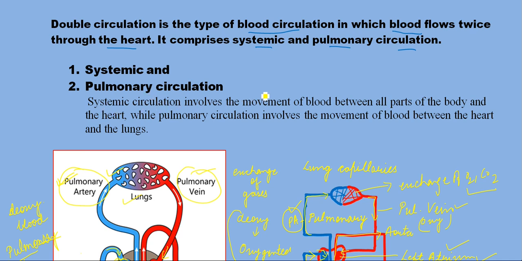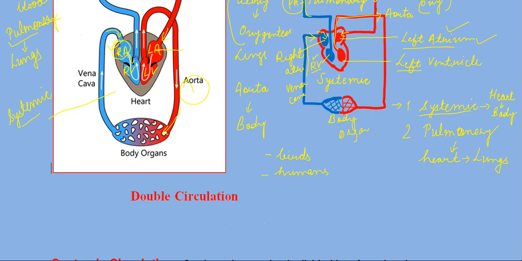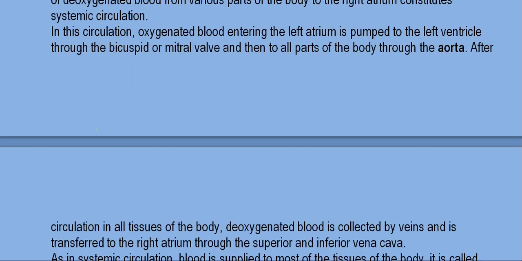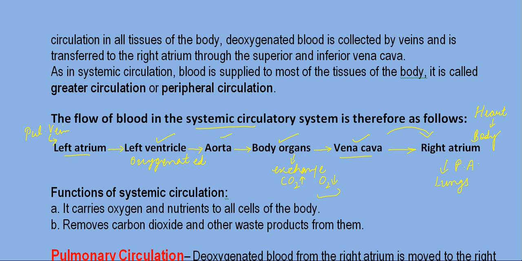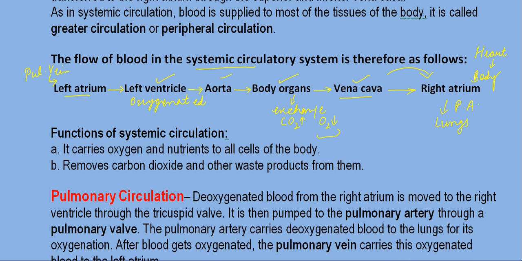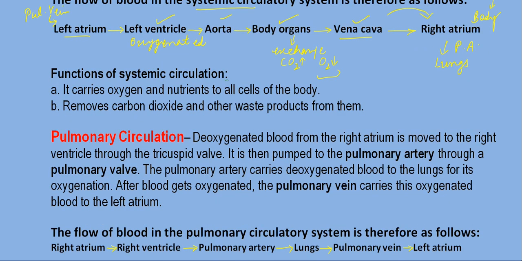Systemic circulation involves the movement of blood between all parts of the body and the heart, while pulmonary circulation involves the movement of blood between the heart and the lungs. So this is important to remember. This is a very important point. Now here I have provided you some details of circulation, and here you can see the flow chart. This is important.